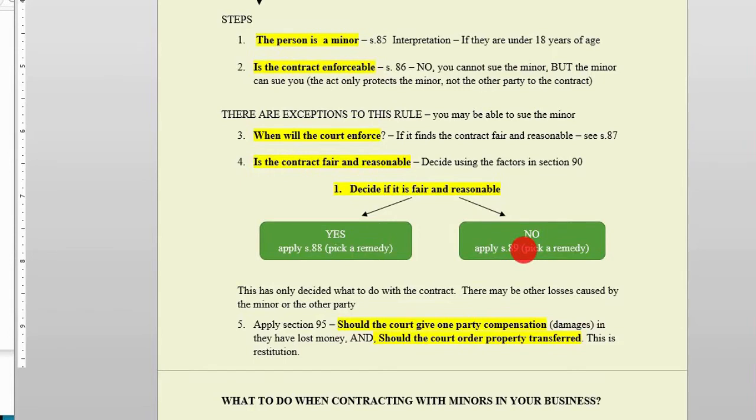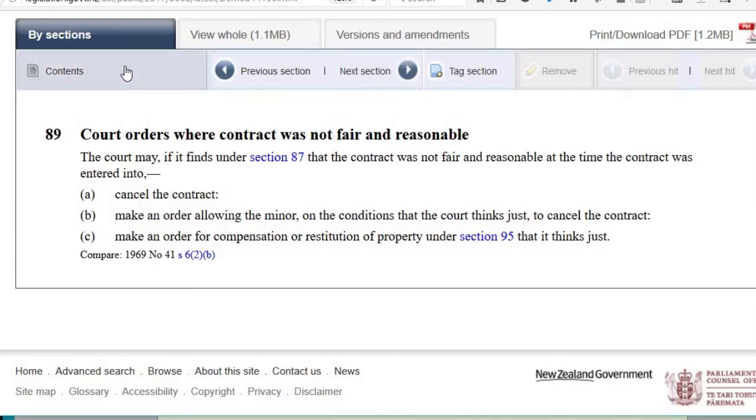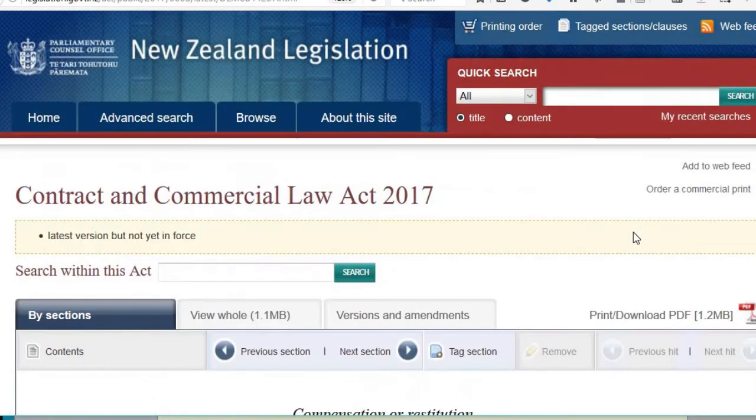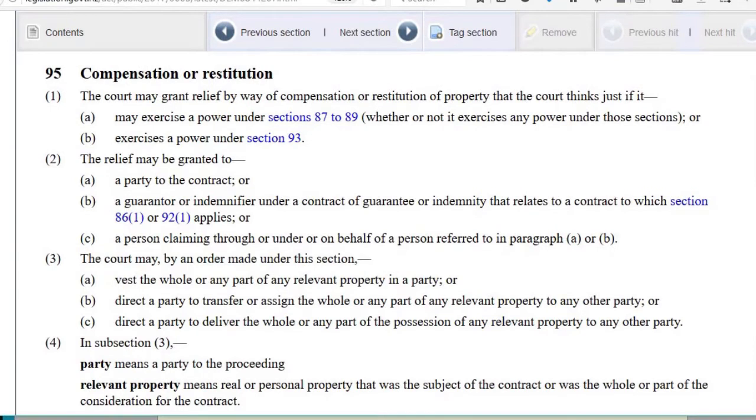But as said, we've still got the miner with a smashed up car and the dealer with only $1,000. What do we do? Under section 95, the court has this option to deal with these other issues by applying compensation, which is money to either party, and ordering property transferred. So let's just have a quick look. Section 95, here it is, compensation and restitution. And the court, as we've seen before, this relief may be granted to a party, so the dealer or the miner, and it could vest or transfer property to a party.